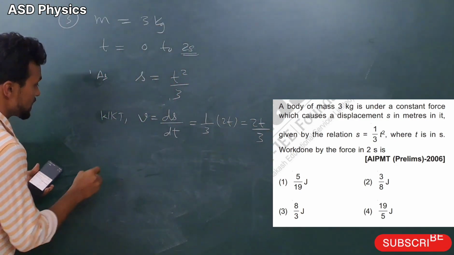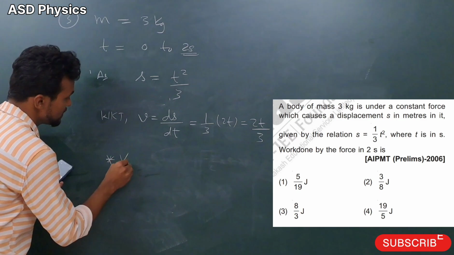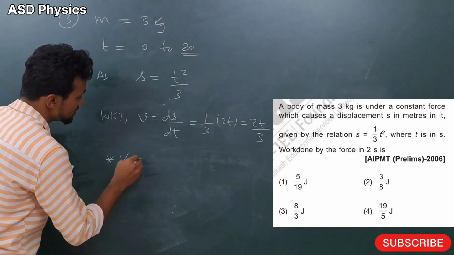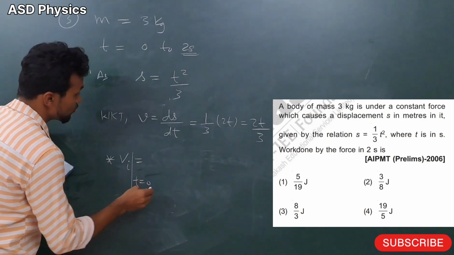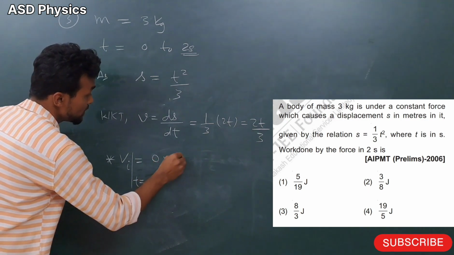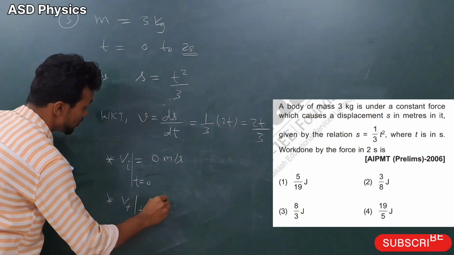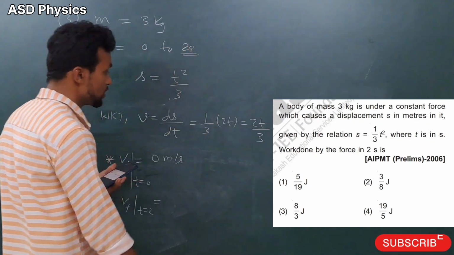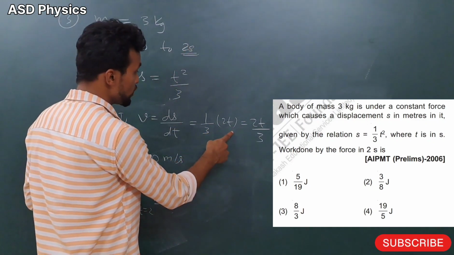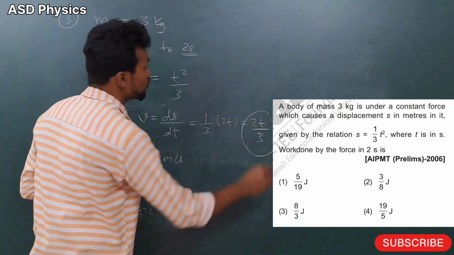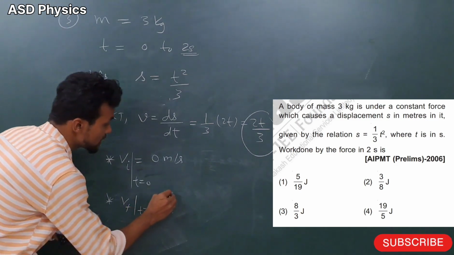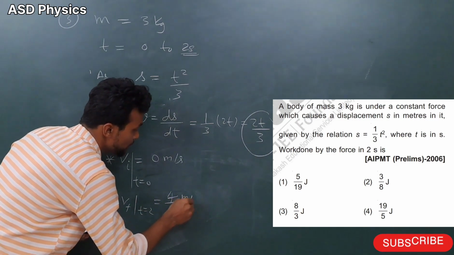Now my dear students, if I talk about initial velocity, when t equal to 0, what will come here? 0 meter per second. Final velocity at t equal to 2, because they told 2 seconds here. So again you write 2 into this expression, 2 into 2 by 3. How much coming here, my dear students? 4 by 3 meter per second.